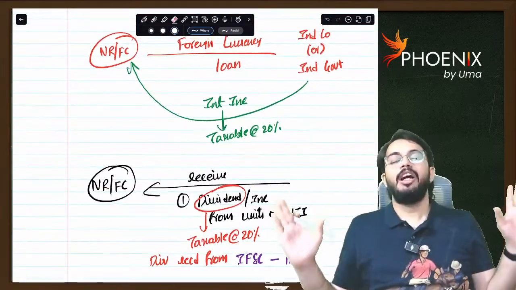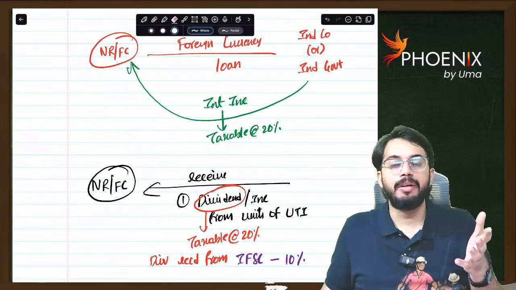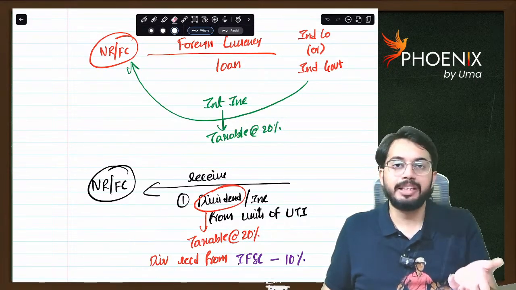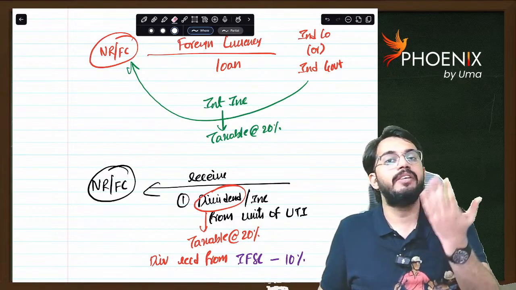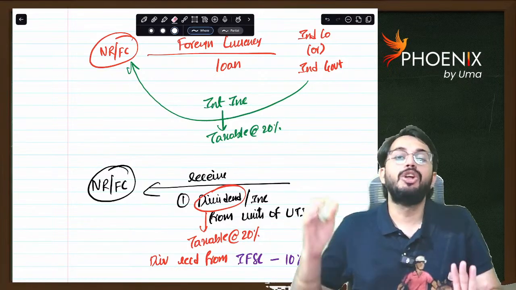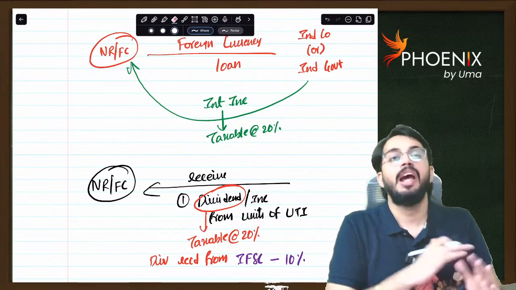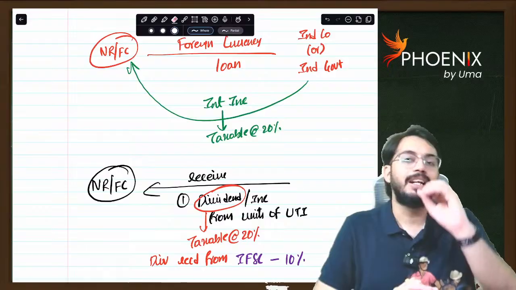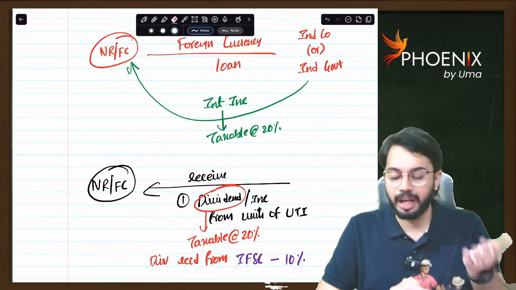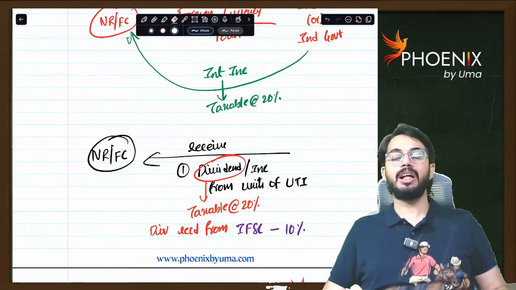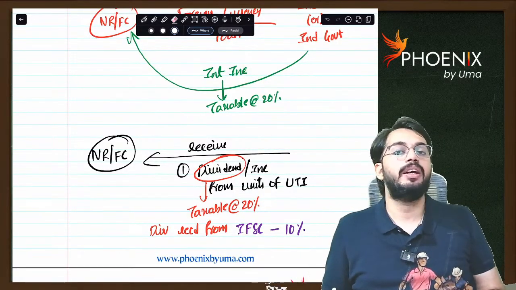Very simple. Interest on securities, infrastructure debt fund, or foreign currency loan is taxable at 5%. Next, dividend income is taxable at 10%. Normal interest income, any other interest income received by a non-resident or foreign company from the Indian government or an Indian concern, is taxable at 20%. Next, if dividend is received from units of UTI, the tax rate applicable is 20%. But if units are purchased from IFSC, then the tax rate applicable is only 10%.